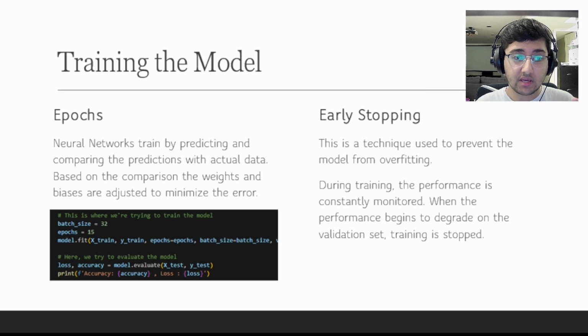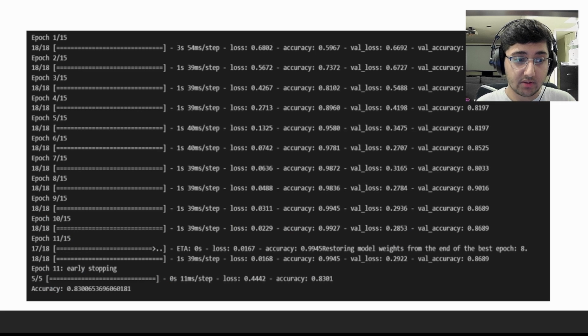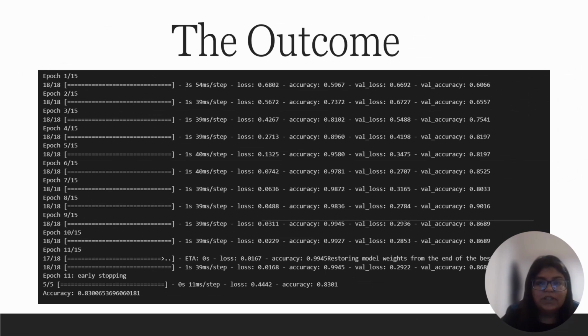And then we use that model as the main trained model for our particular project, and we achieved an accuracy of about 83%. Next up, Amisha is going to talk to you guys about the outcomes and the future direction of our project. So let's talk about the output now.